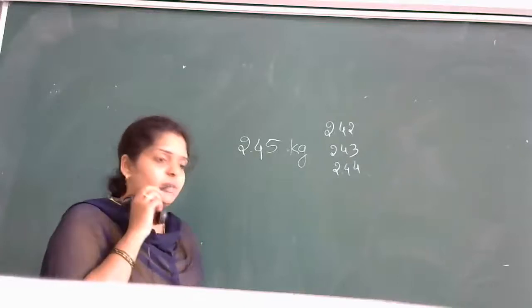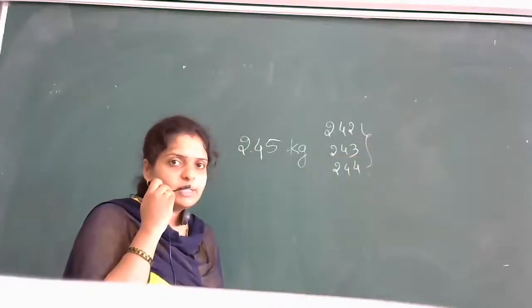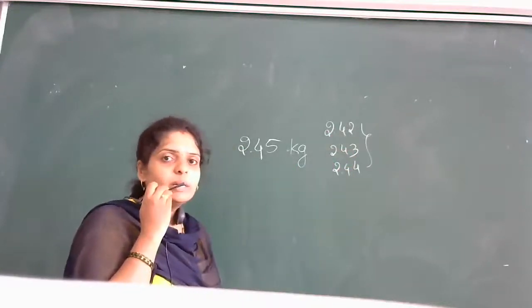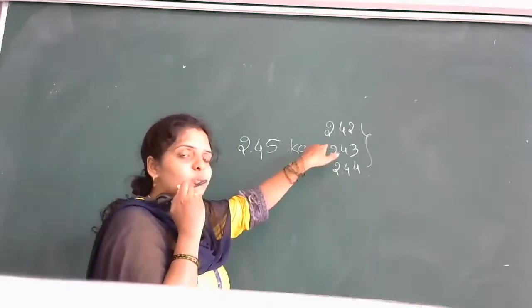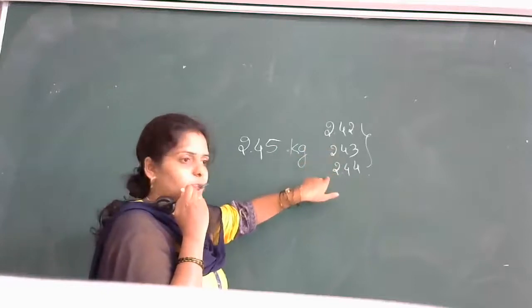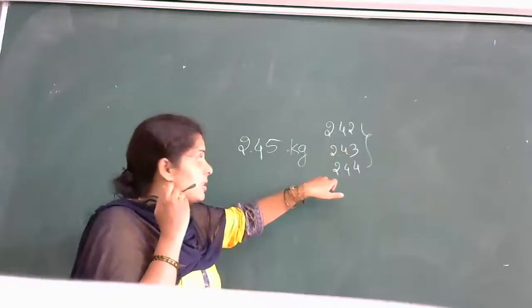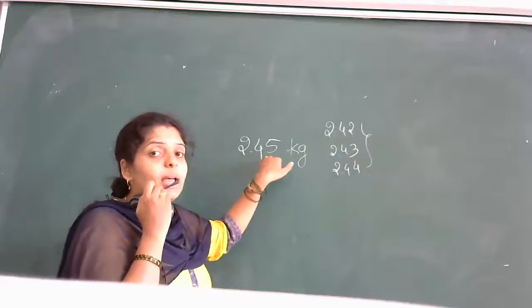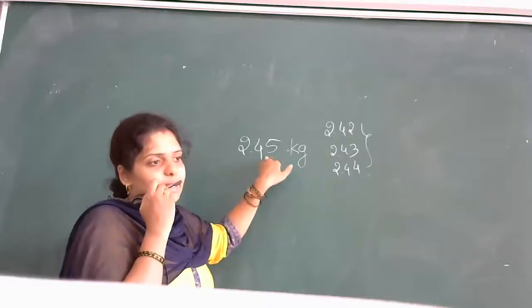Then after that we discussed precision. Precision in the sense, whatever these measured values are, how much they are close to each other. The measured values, how much they are close to each other, that is known as precision. You can see this is 2.42, 2.43, 2.44. How close each value is to the others, that is precision. How close this 2.42 is to 2.45, that is accuracy. With the example of cooking, we discussed it in detail, right?